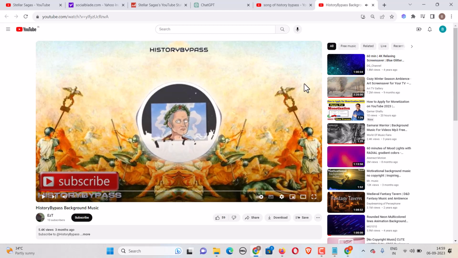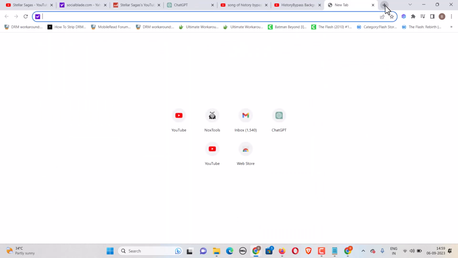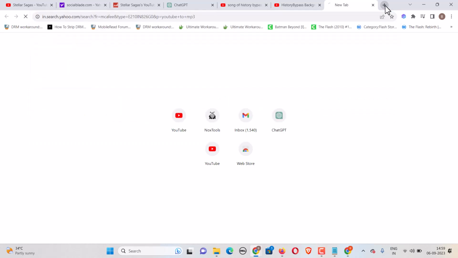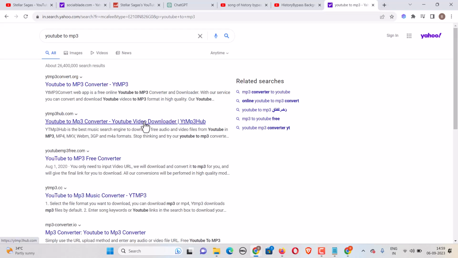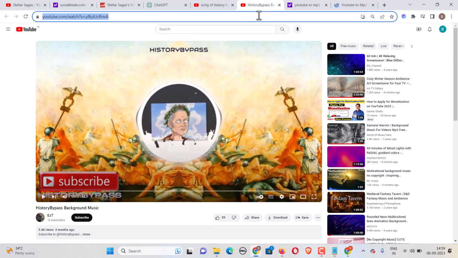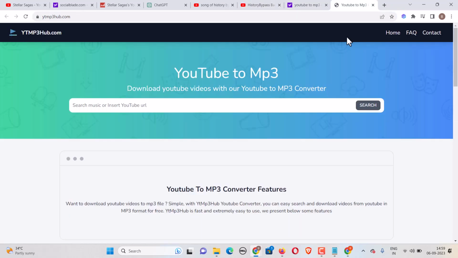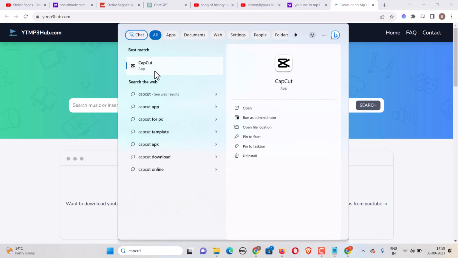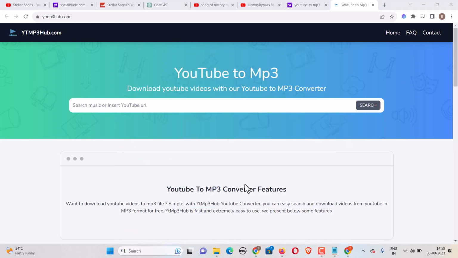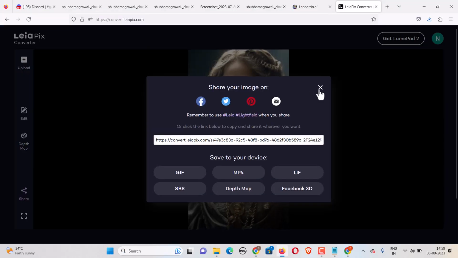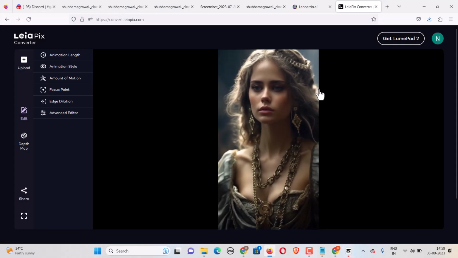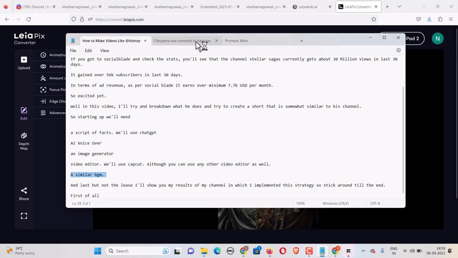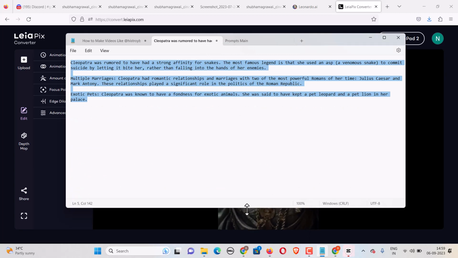This is the song. What you can do is head over to a YouTube to MP3 downloader, something like this. Use any of these websites and type the link of this video here, and you can just download it. So it is what it is. You can download it and head over to CapCut, open CapCut. Then all you need to do is, once your script has been generated with 11 Labs, I'm assuming you know how to use 11 Labs. If for some reason you don't, just copy it here.